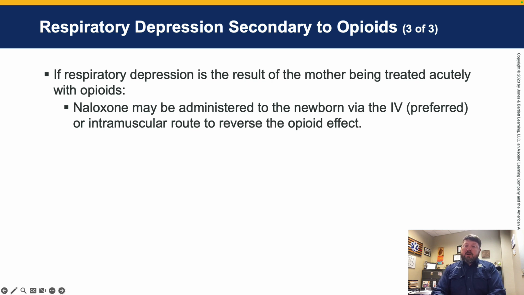However, if respiratory depression is a result of the mother being treated acutely with opioids, Narcan may be administered to the newborn via the IV, which is preferred, or the IM route to reverse the opioid effect. Again, if the mother is suffering from narcotic use disorder, then we don't want to induce withdrawal symptoms in the newborn. But if the mother is simply being treated with a narcotic and the newborn has a decreased respiratory drive because of that, we may give Narcan.